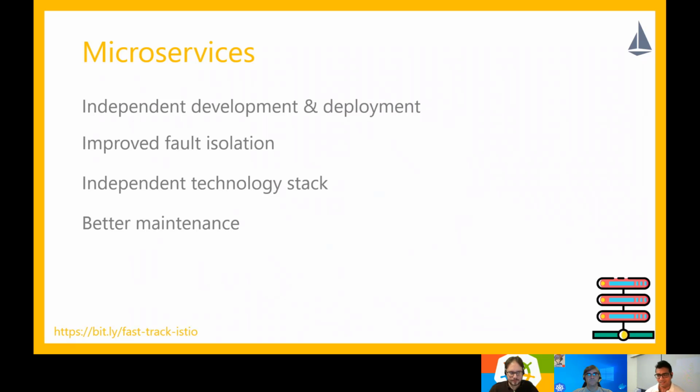Since these services can be independently built by independent teams, the teams own the technology stack, so it is very easy to onboard people and get them up to speed with developing features on microservices as compared to a massive monolith. With a smaller service, obviously you get better maintainability because there is less code base and less complexity to take care of.